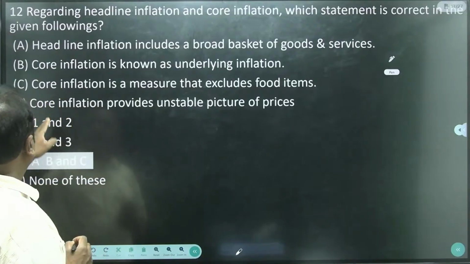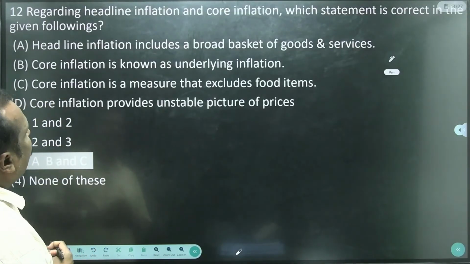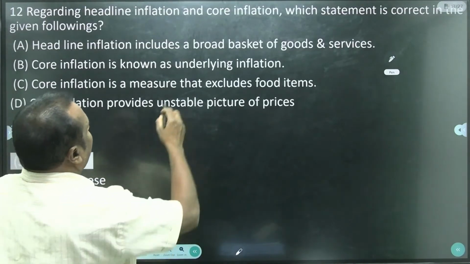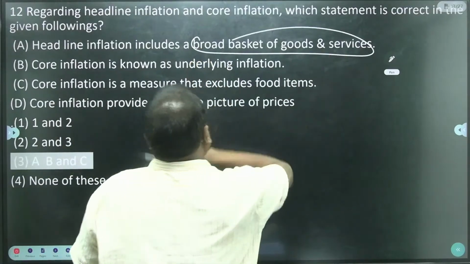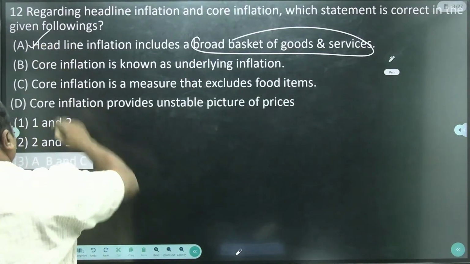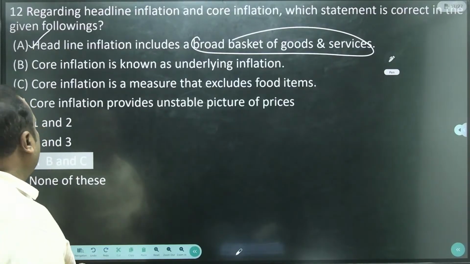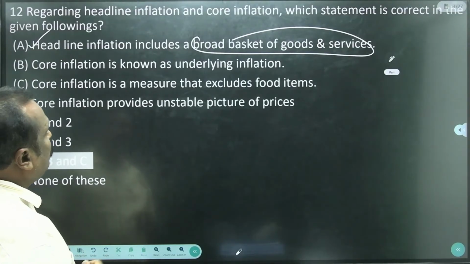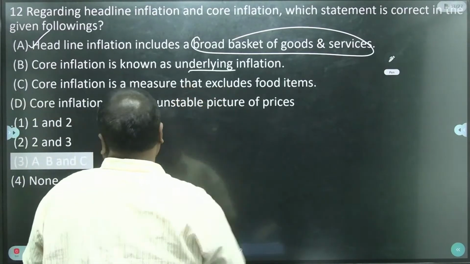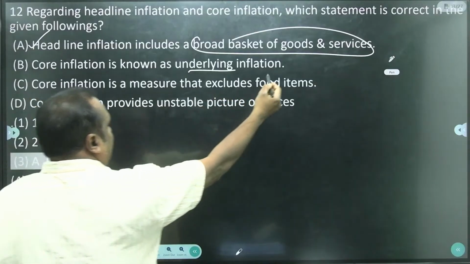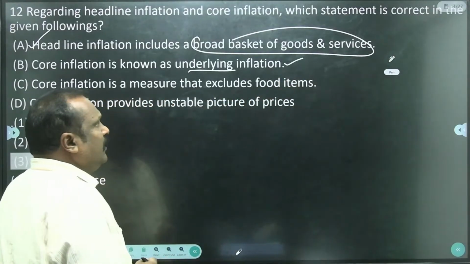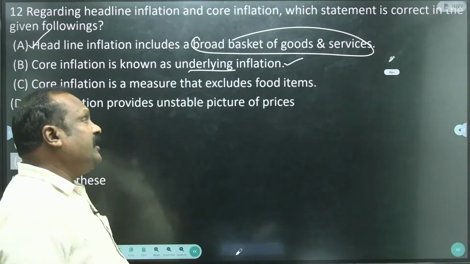Then come to the four statements given. Headline inflation includes the basket of goods and services. Yes, this statement is correct. And core inflation is known as underlying inflation. Yes, this is also correct. Core inflation is known as underlying inflation also.